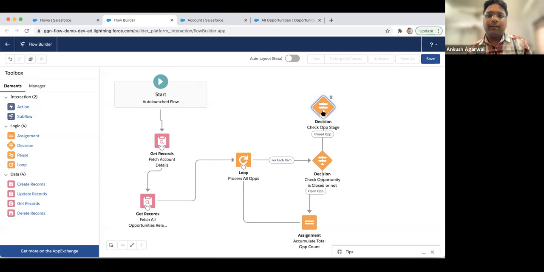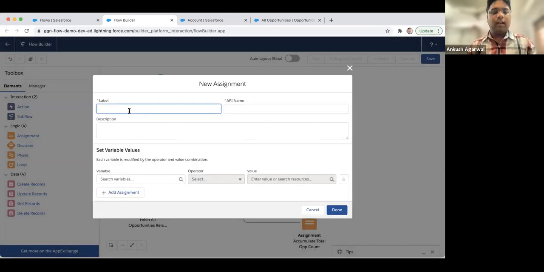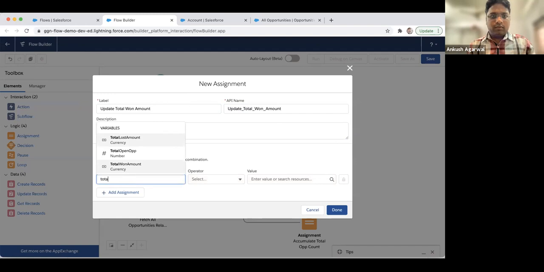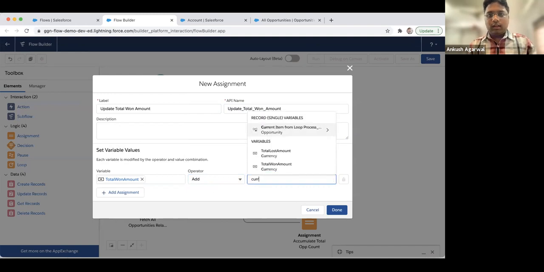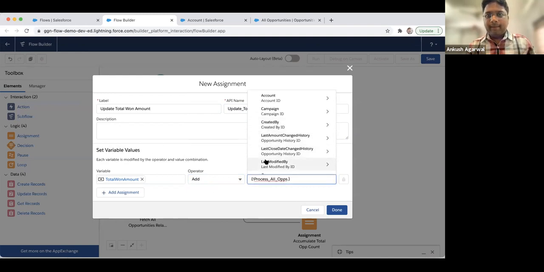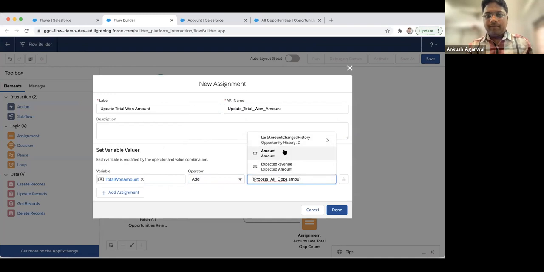So we have identified whether this opportunity is closed won or closed lost. So now we will use an assignment element and update total won amount. So we'll select total won amount and add to it, and again current item, and then amount.